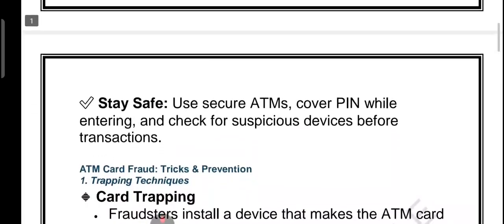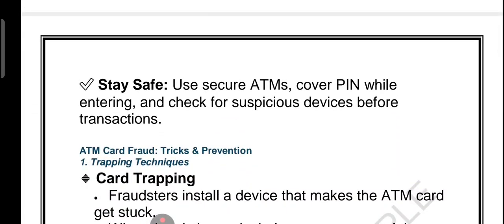Right. So what are the stay-safe tips? Use ATMs in a secure, well-lit area. Cover your PIN while entering. Check for suspicious devices before inserting your card. So remember, ATM fraud is unauthorized access to the card or cash. Common methods include skimming, cloning, trapping, and physical attacks, and safety tips I also told you.